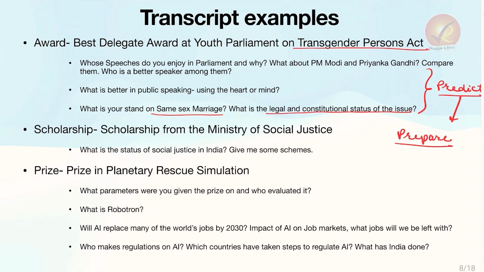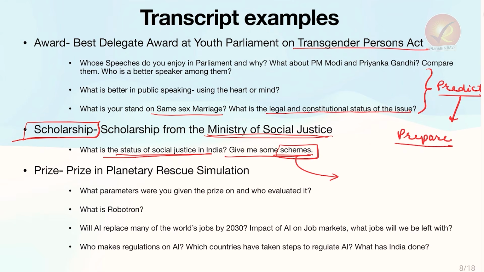The second example, of a scholarship, a real-life example from a real-life transcript that I have picked up: a scholarship from the Ministry of Social Justice. The question was, what is the status of social justice in India? Give some schemes. So schemes for social justice have to be given here. Social justice in terms of women empowerment, in terms of tribals, in terms of gig workers. All of these lead to social justice. This is something that was asked in the actual interview.